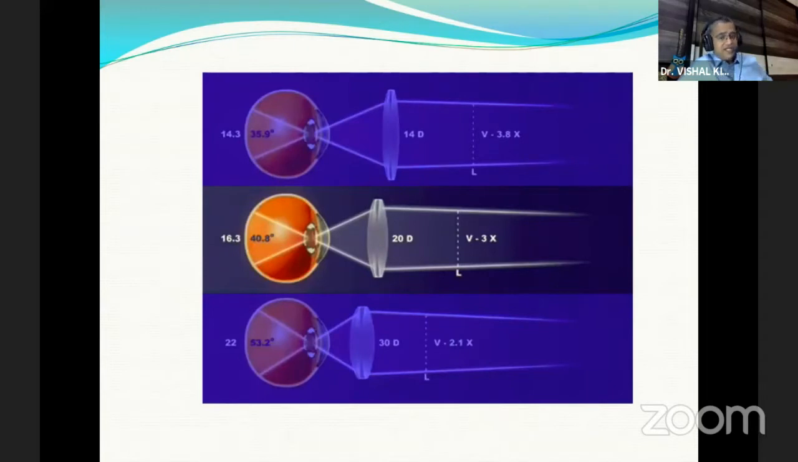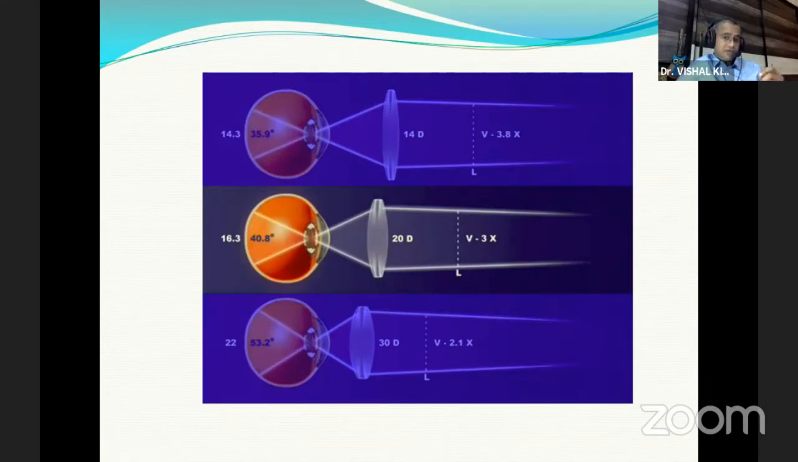Now, various lenses are used, like 14 diopter, 20 diopter, 30 diopter. As you increase the diopter of the lens, the magnification decreases, because magnification is basically calculated by the eye's power, that is 60 diopter, divided by the lens power which you are using. Like in case of 20 diopter, the magnification is down three times.